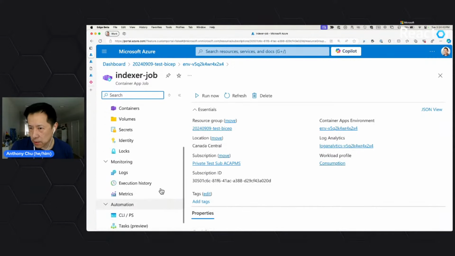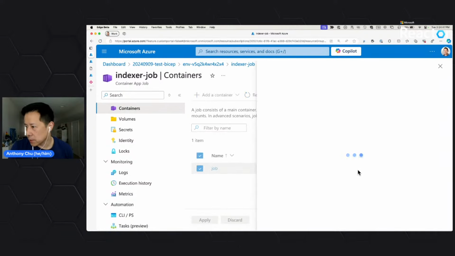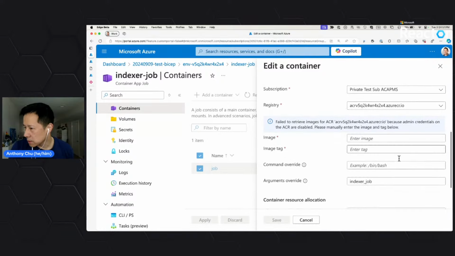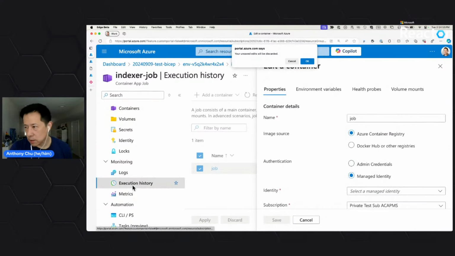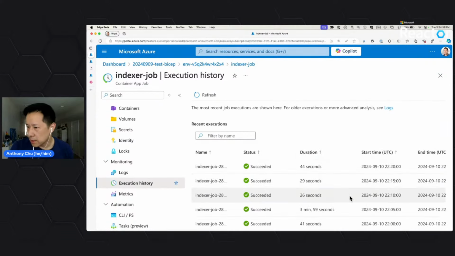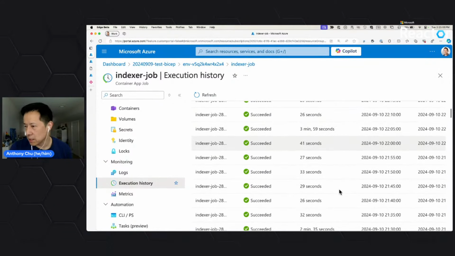If I go into it, you can see that I'm using my chat app container. And I can also see my execution history. You can see that I think every 5 minutes or so, my job is starting up and running, and it's basically re-indexing the documents that I was loading.